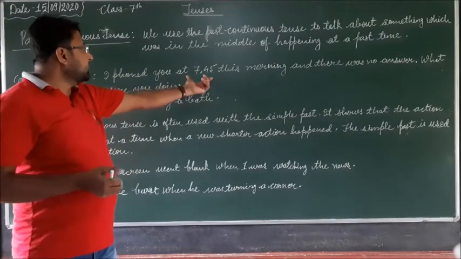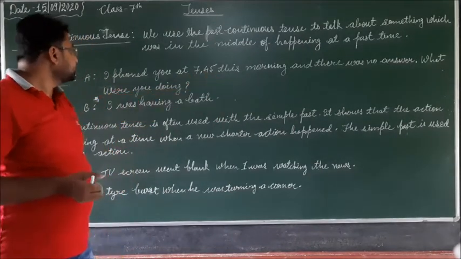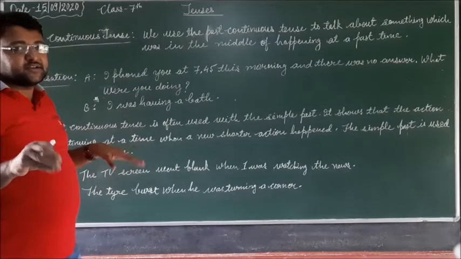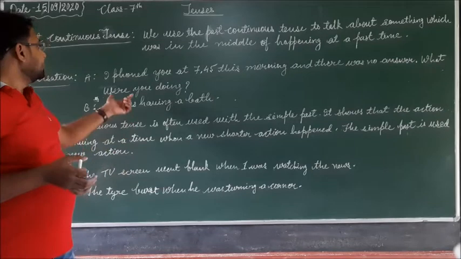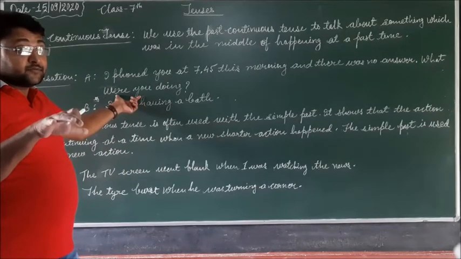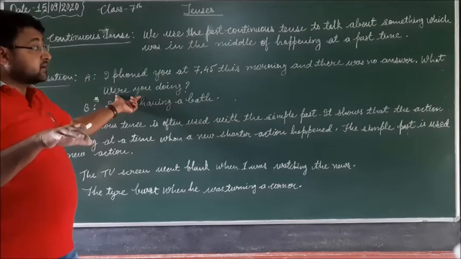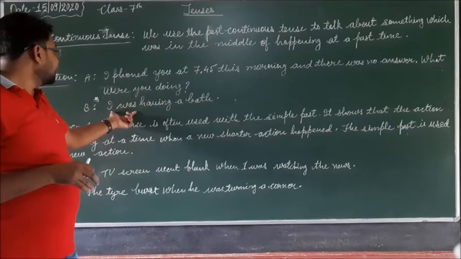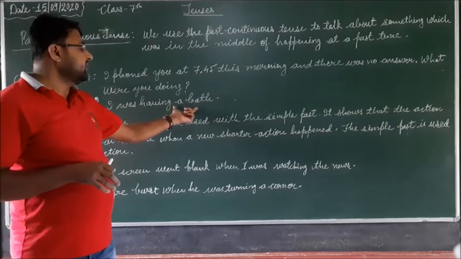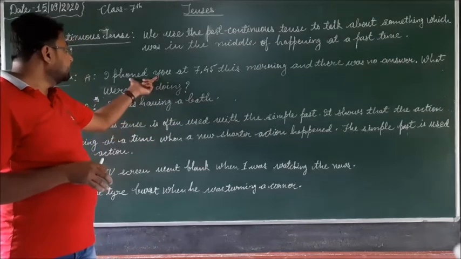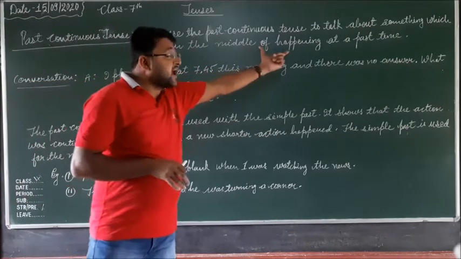So at 7:45 in the morning when I phoned you, there was no answer, meaning you didn't reply. Then at that time, when I phoned you, what were you doing? The answer is, "I was having a bath."